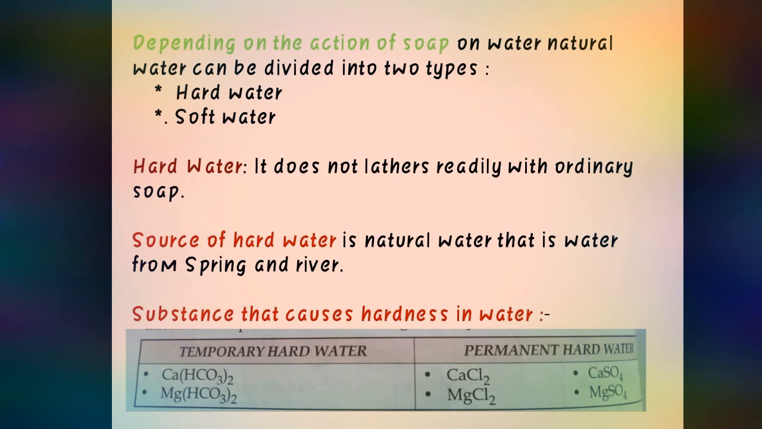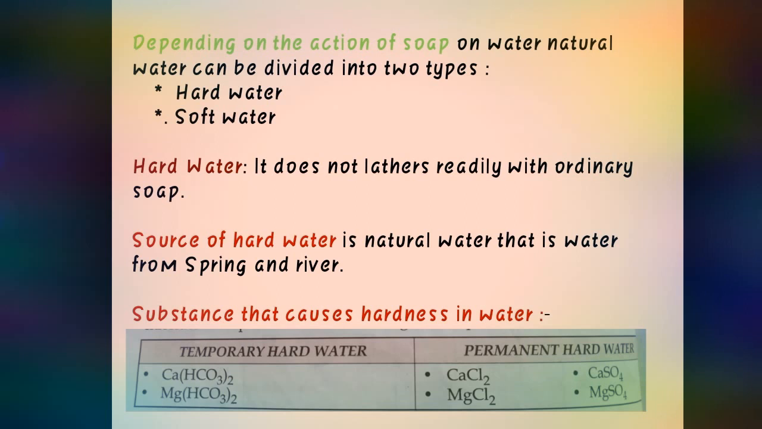Now what will be the sources of hard water? That will be natural water, meaning spring and river water. Now what are the substances that cause hardness in water? This hardness in water will be of two types, one is temporary hardness, one is permanent. Temporary hardness in water is caused by the bicarbonates of calcium and magnesium. But permanent hardness in water is caused by chlorides and sulfates of calcium and magnesium. This is an important point which you have to keep in your mind.